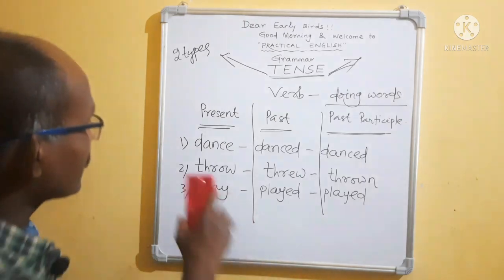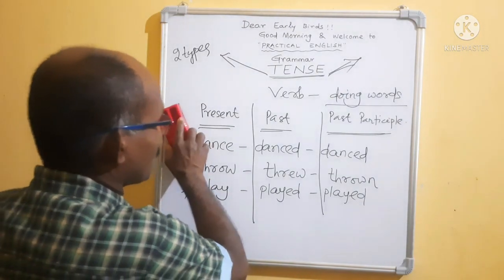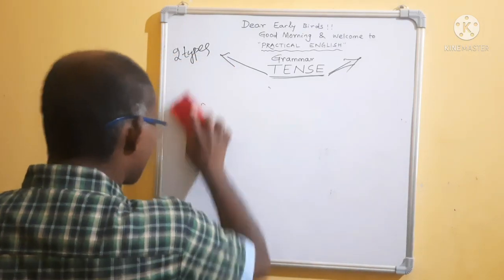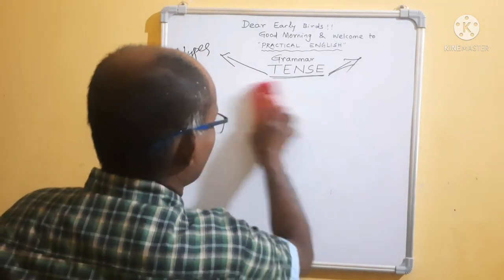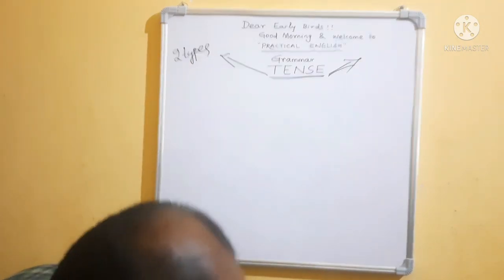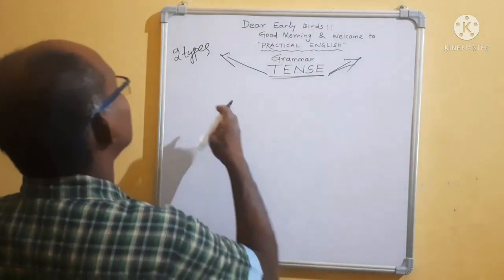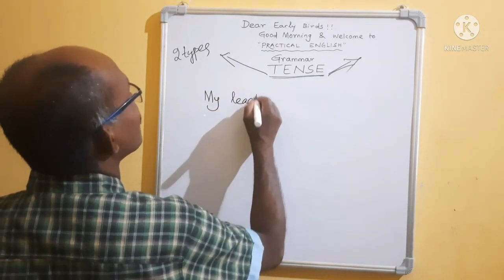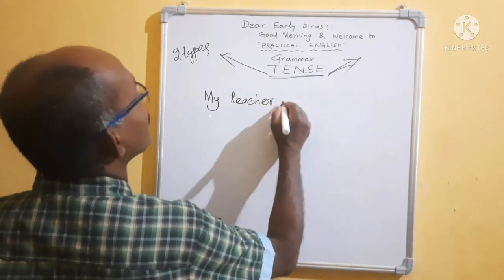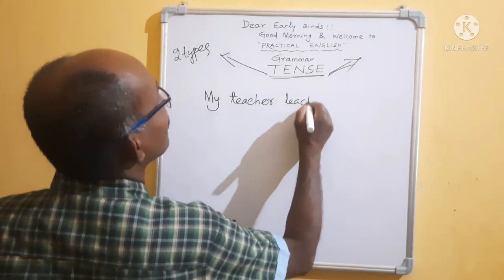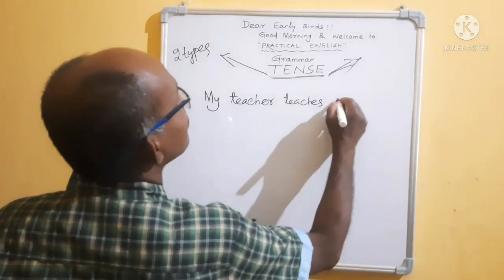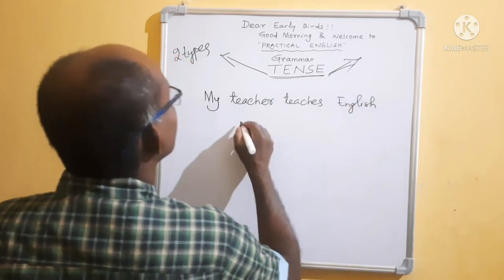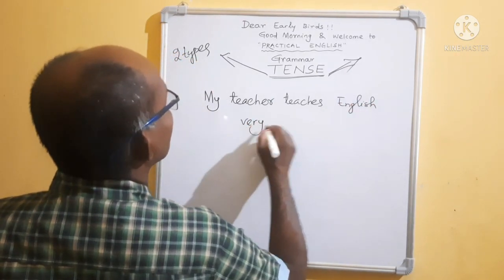Okay, I am writing here. Okay, see how tense are two types. How? Okay, my teacher teaches English very nicely.